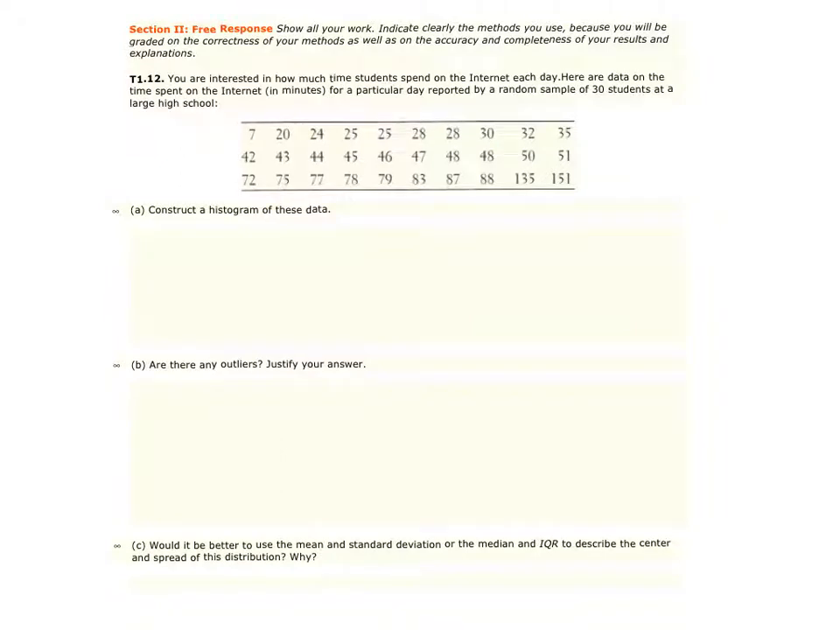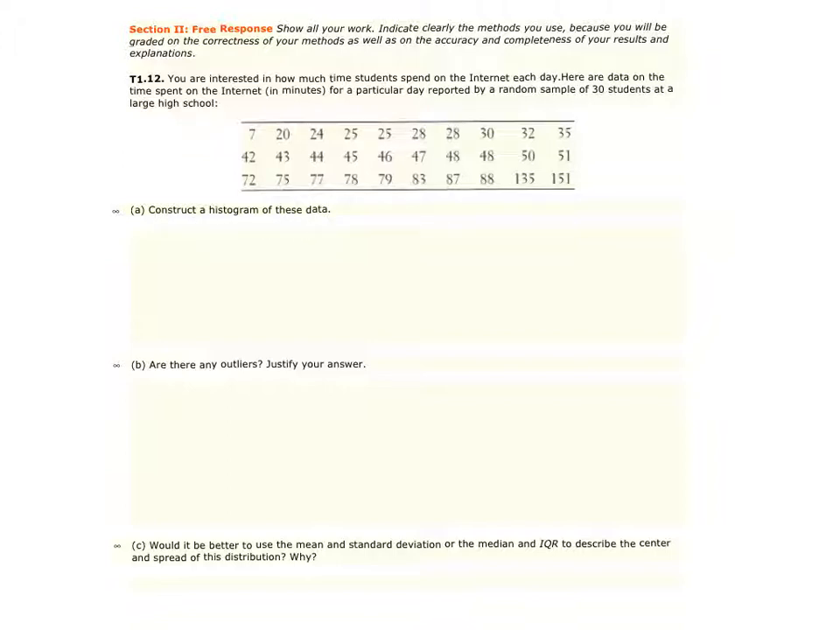Let's look at number 12, our first free response. You're interested in how much time students spend on the internet each day. Here are the data on the time spent on the internet in minutes for a particular day reported by a random sample of 30 students at a large high school. Construct a histogram of these data.